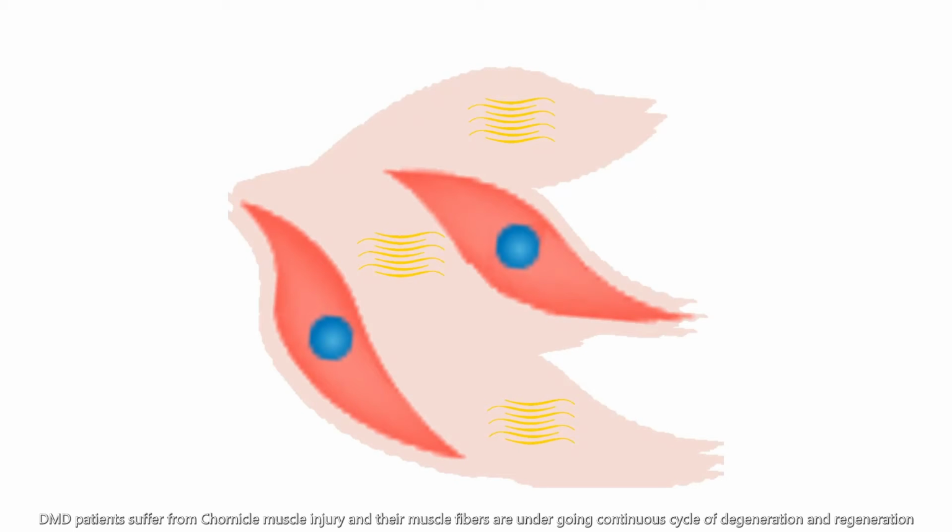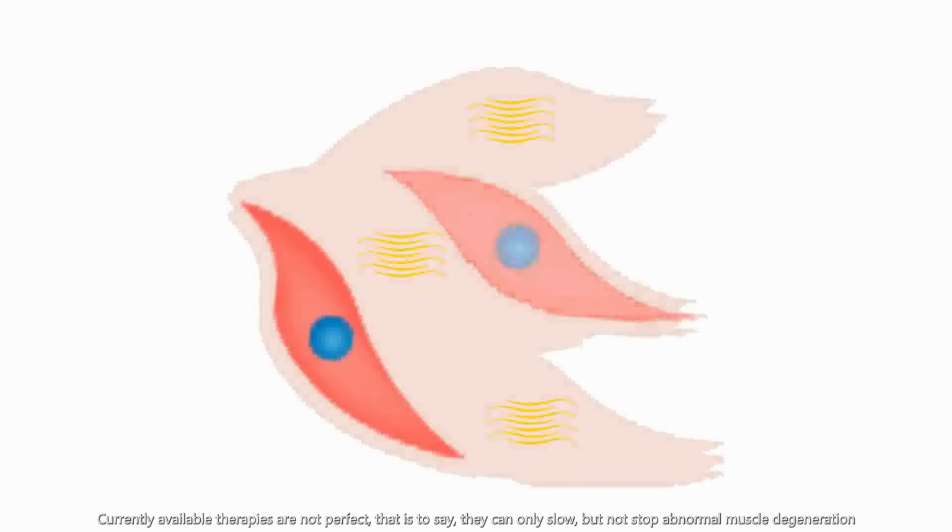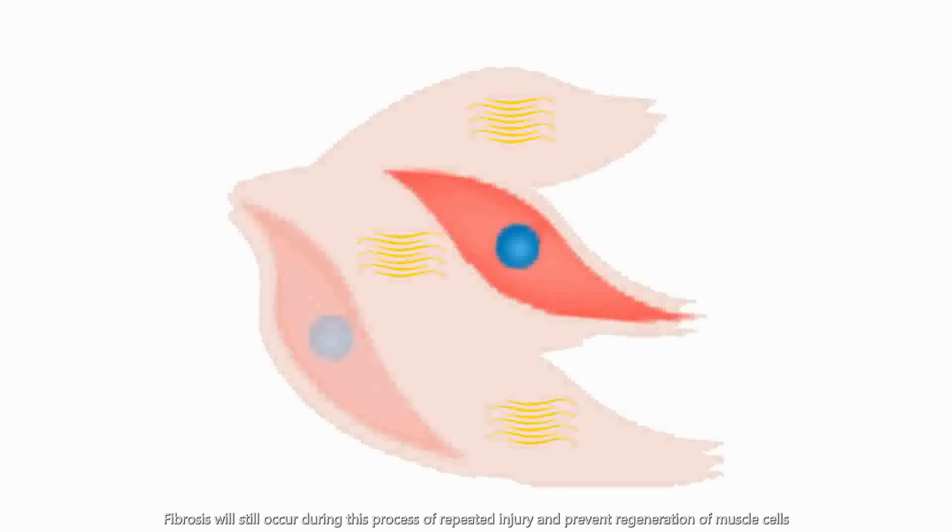DMD patients suffer from chronic muscle injury and their muscle fibers are undergoing a continuous cycle of degeneration and regeneration. Muscle fibrosis can worsen their condition by stopping their muscle fibers from regeneration and further reducing muscle functionality. This also means muscle fibrosis can reduce the potential improvement brought by other therapies. Currently available therapies are not perfect. That is to say, they can only slow but not stop abnormal muscle degeneration. Fibrosis will still occur during this process of repeated injury and prevent regeneration of muscle cells.